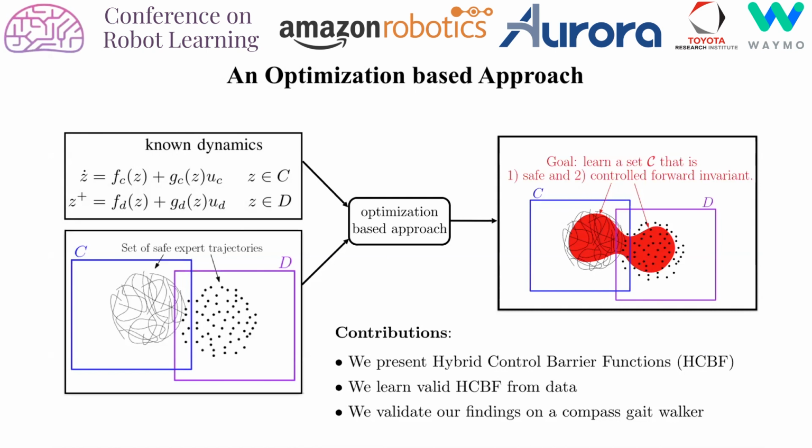The contributions of this paper are threefold. First, we present hybrid control barrier functions as a means of synthesizing safe controllers. Second, we learn such valid hybrid control barrier functions from data. And third, we validate our findings on a compass gate walker.